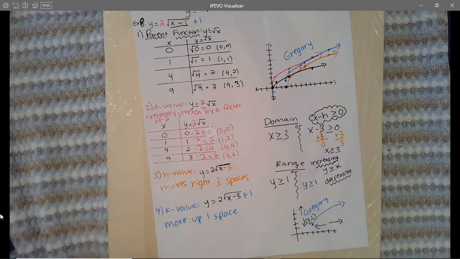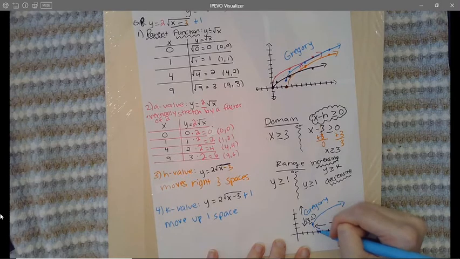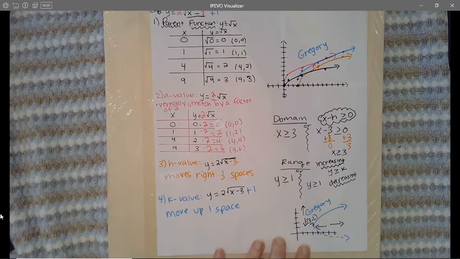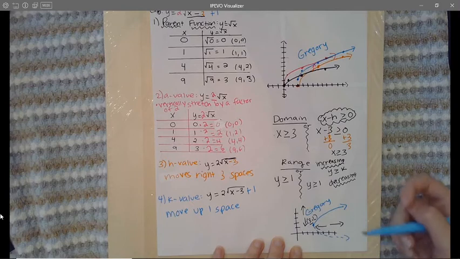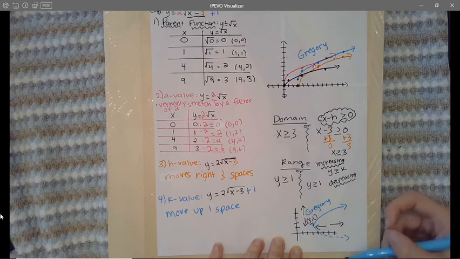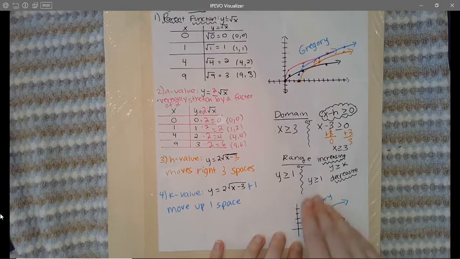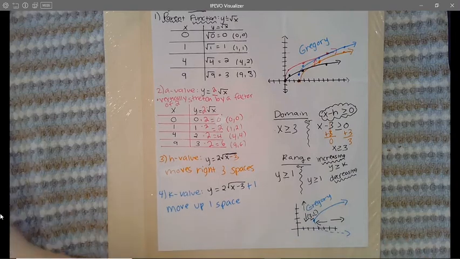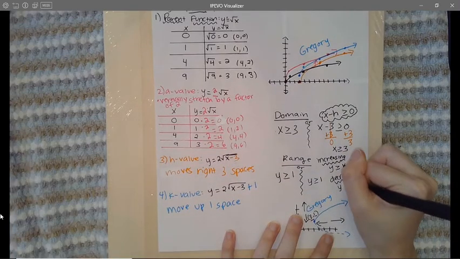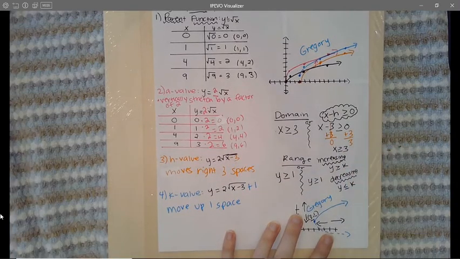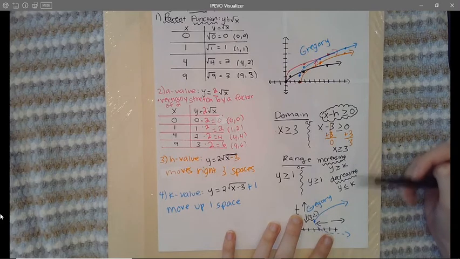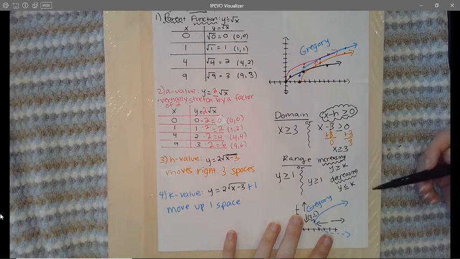okay, let's say this graph was heading downward, like that. All right, so these numbers here, are they larger or smaller than 1? These are things like 0, -1, -2. Well, they are less than 1. They are smaller than 1. So when the graph is decreasing, we're going to say y is less than or equal to the k value. Okay, so this is the shortcut if you like an algebraic way to find the range instead of looking at the graph.